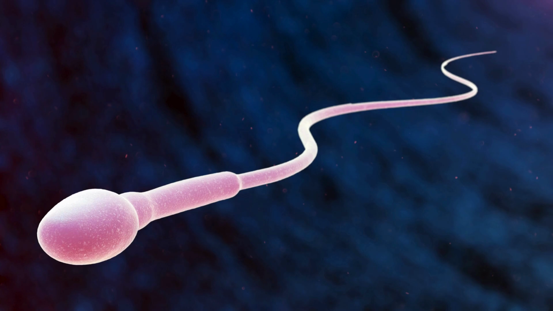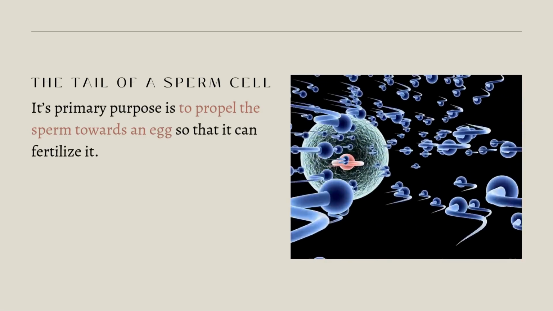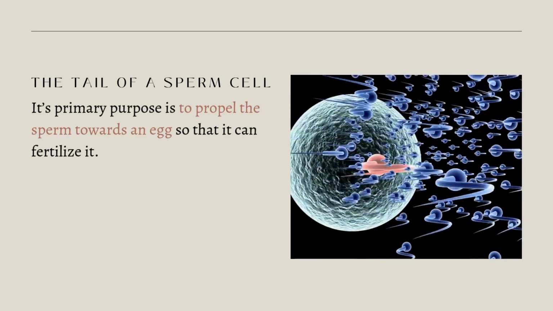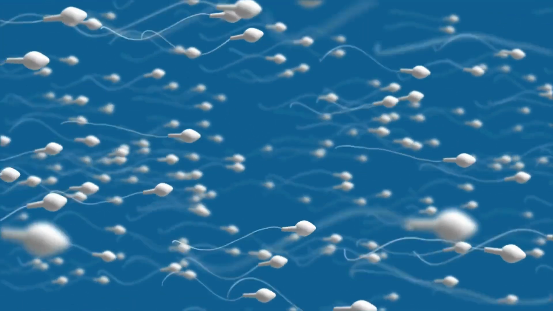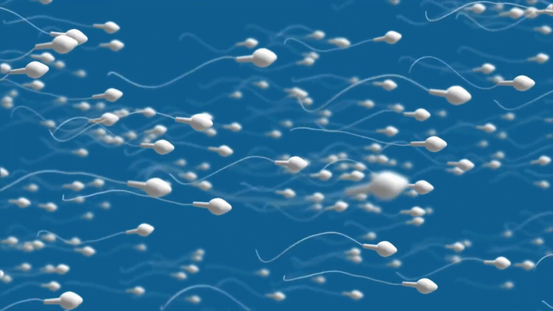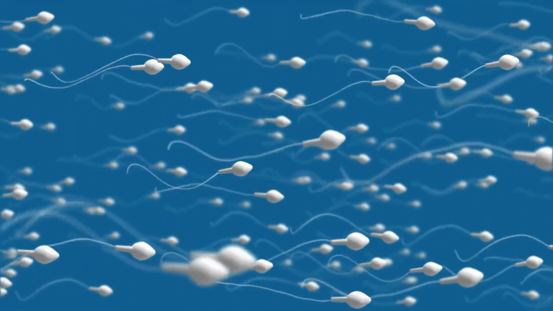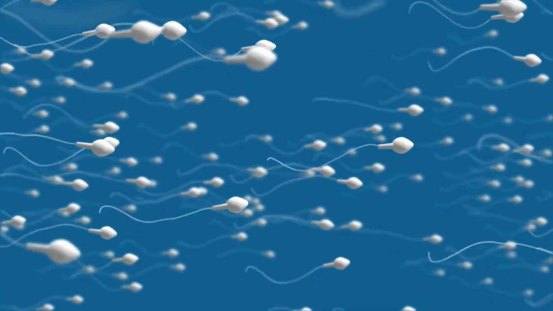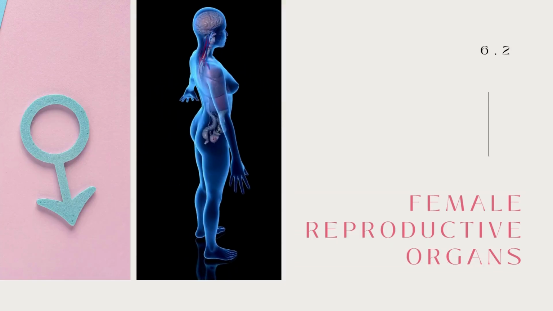Well, the primary purpose of a sperm cell's tail is to propel the sperm towards an egg so that it can fertilize it. The tail moves back and forth in a whip-like motion to move the sperm. Only male gametes have tails. Female gametes are immobile. Now, let's get to know the female reproductive organs.